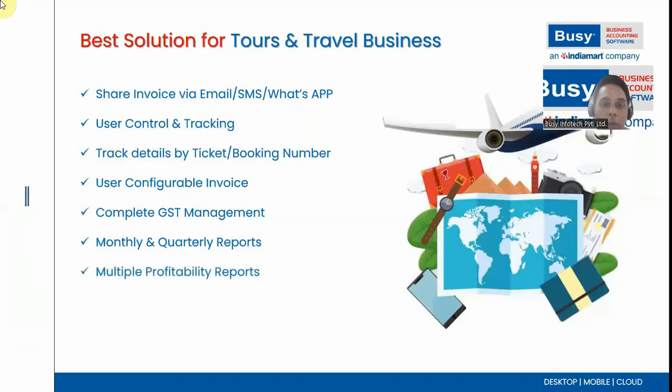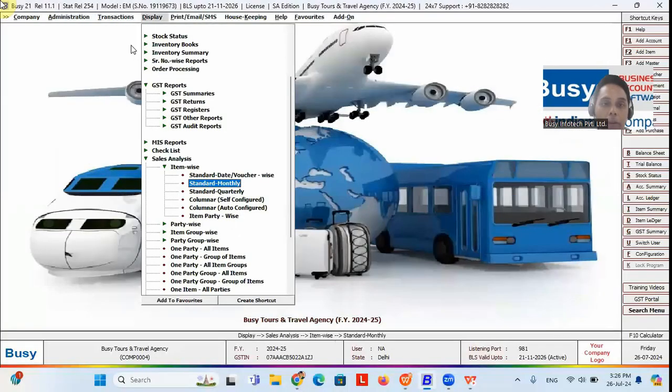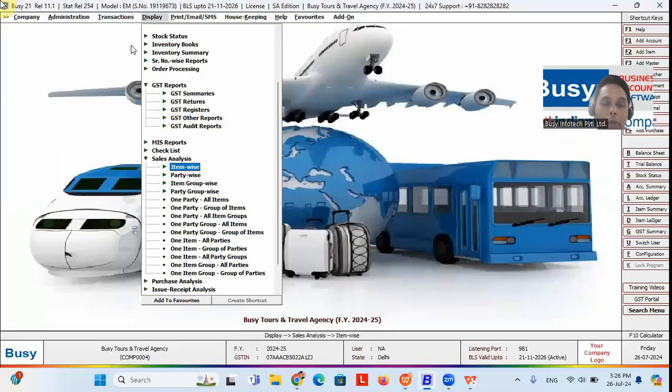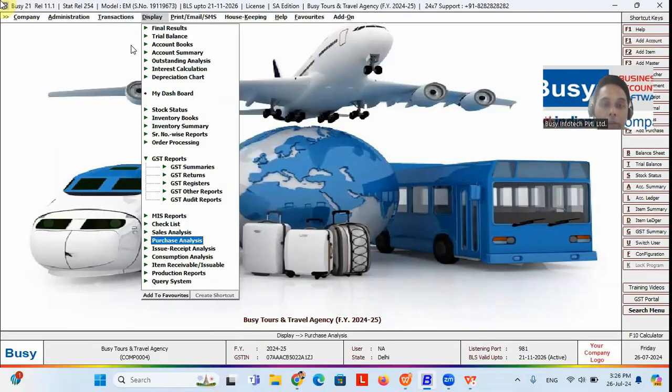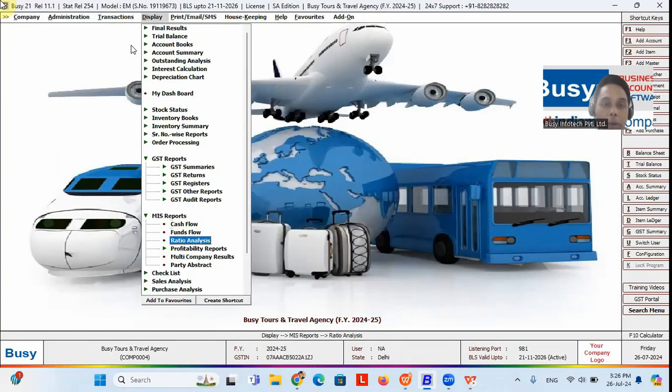Multiple profitability reports are available. For example, if you purchase a ticket for 490 rupees and sell the ticket for 510 rupees, what is the profit margin against a particular ticket? You can get that from the report called profitability report, which comes under the MIS report.